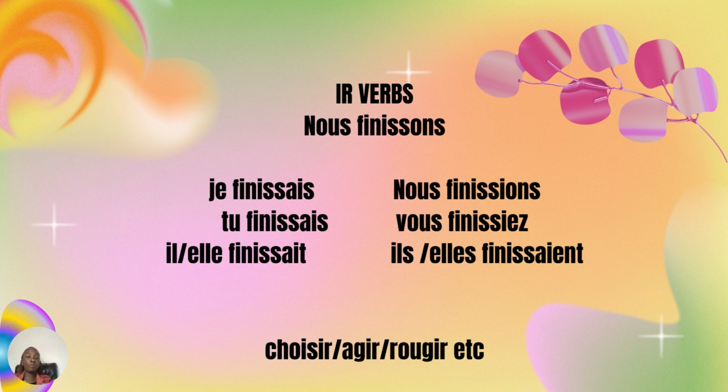So that means we have removed the endings ONS and we have added the endings of l'imparfait, which are AIS, AIS, AIT, IONS, IEZ, AIENT. Examples of IR verbs we have choisir, agir, rougir, among others. These are just examples of verbs that belong in that category.